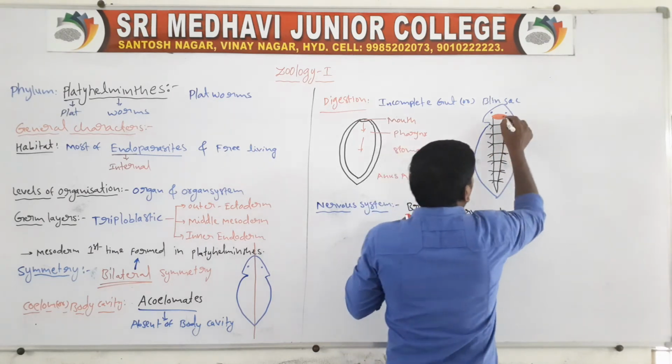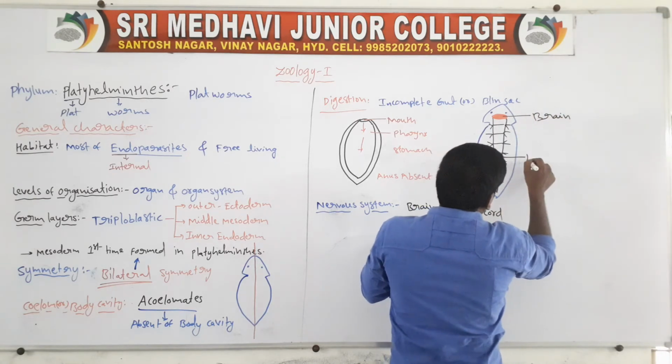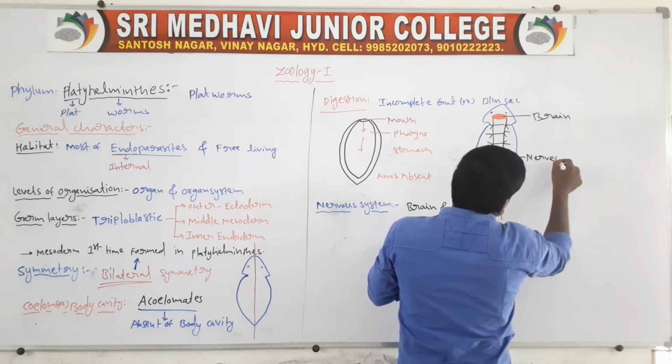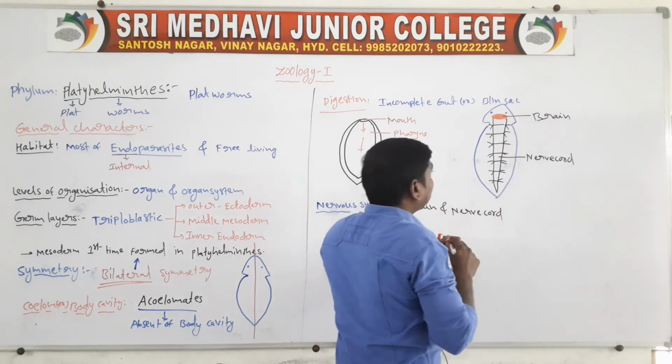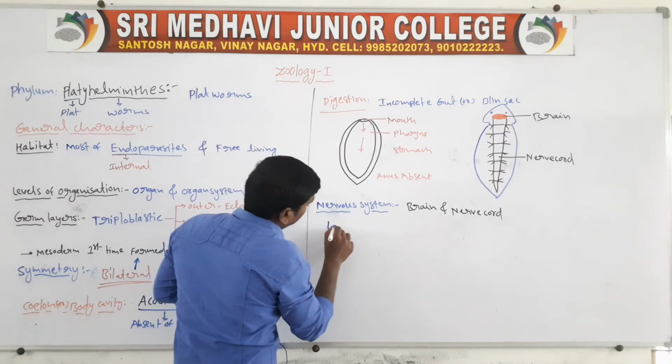These are the brain. These are the nerve cord. This type of nervous system is called the ladder-like nervous system.